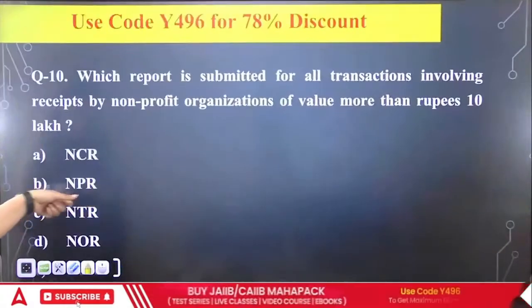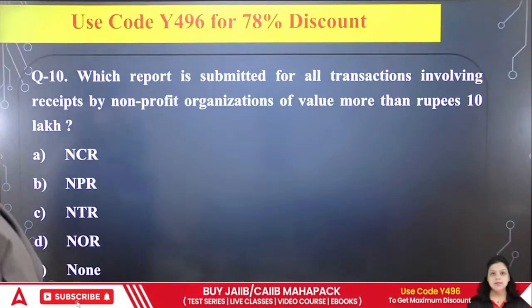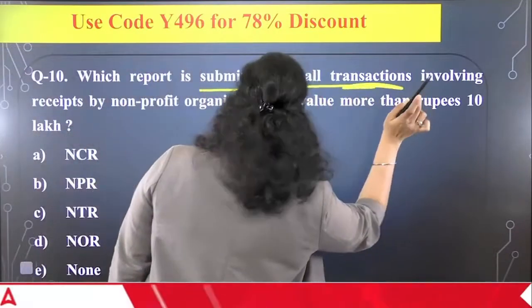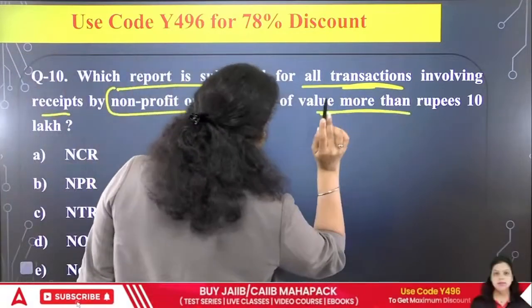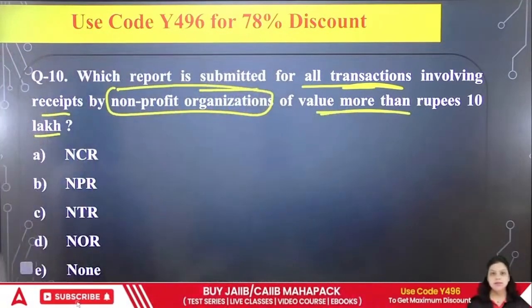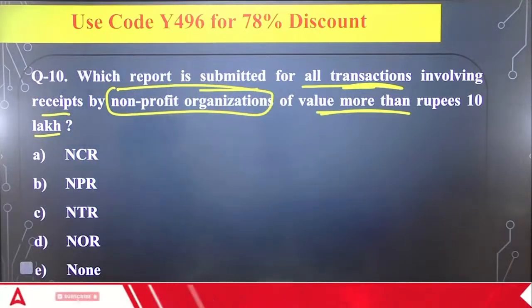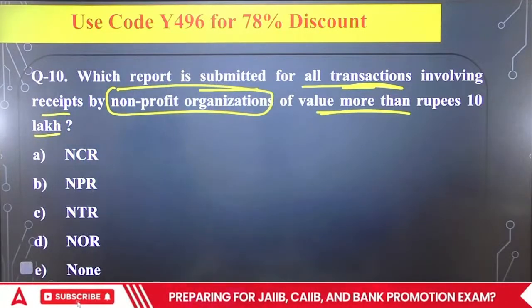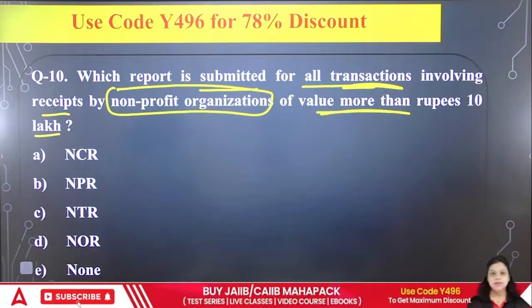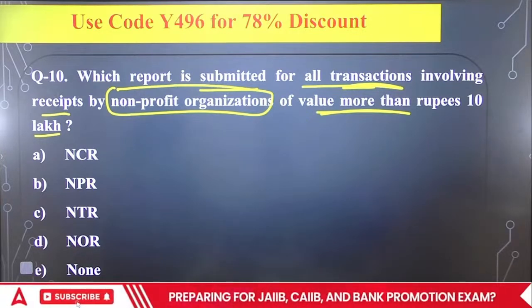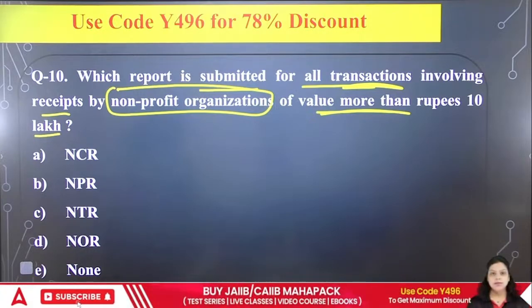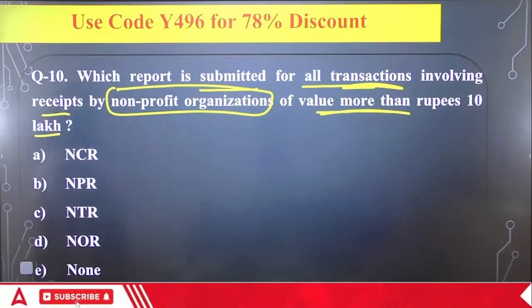Now, the 10th question is talking about which report is submitted for all transactions involving receipts by a non-profit organization of value of more than rupees 10 lakh. So which report covers the transaction, or we can call it the information about the non-profit organization's transaction? Which report covers it? First is saying NCR, second is saying NPR, third is saying NTR, fourth is saying NOR, and fifth is saying none of the above.